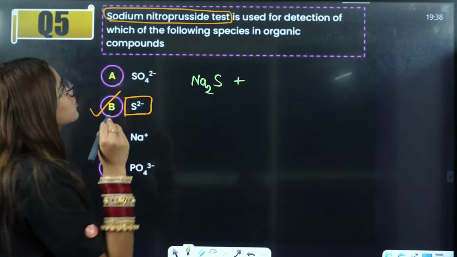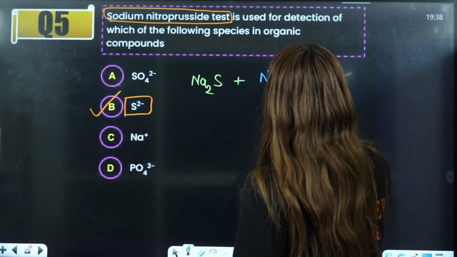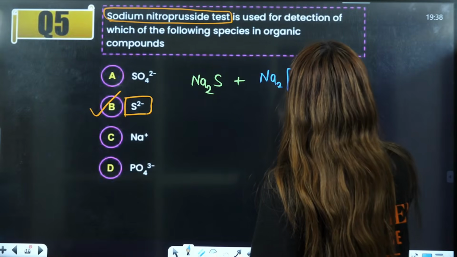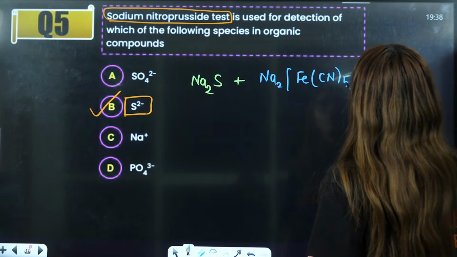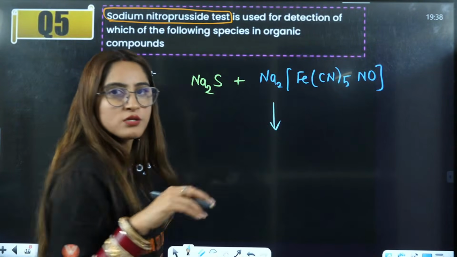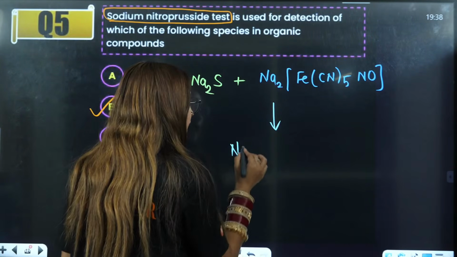After this, sodium nitroprusside, that means you have Na2[Fe(CN)5NO]. From NO, it will get converted to NOS.